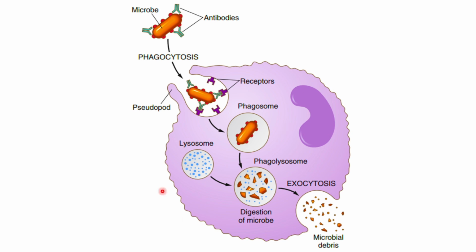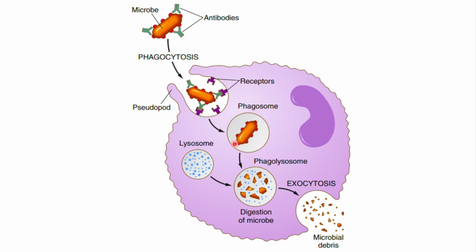Now this is a phagocytic cell, for instance, a macrophage. This macrophage will do endocytosis, or phagocytosis, of this foreign body. And when the foreign body is phagocytosed, it will be an endocytotic vesicle known as a phagosome. So now a phagosome is formed.